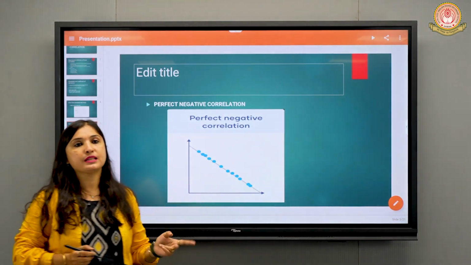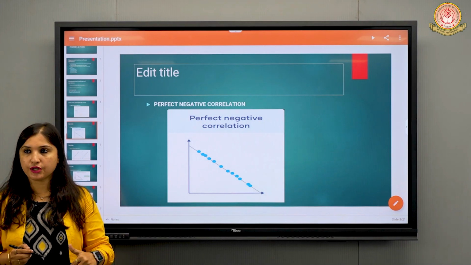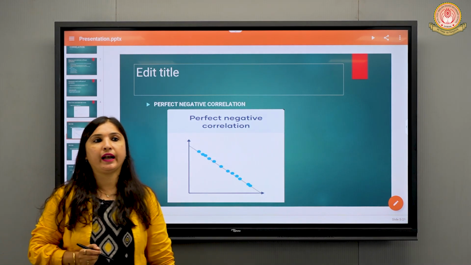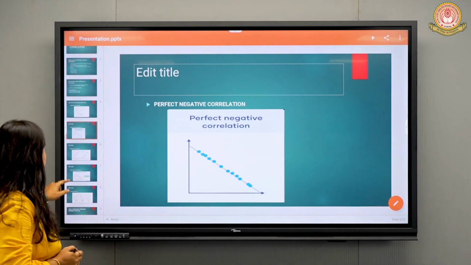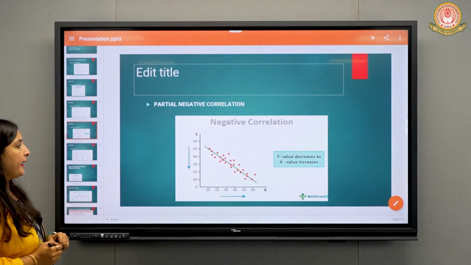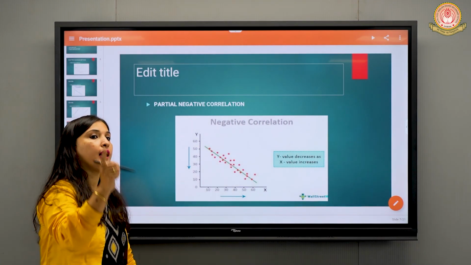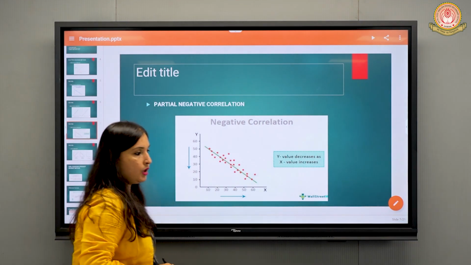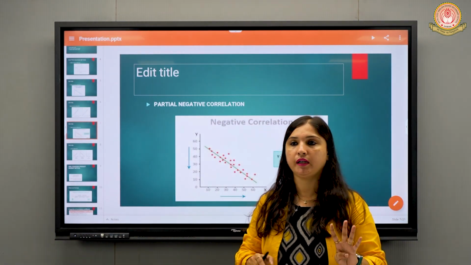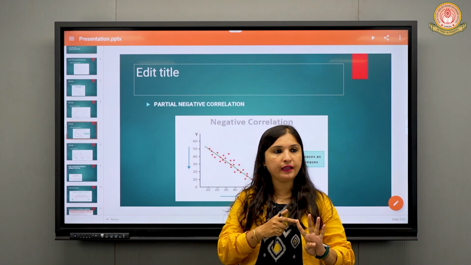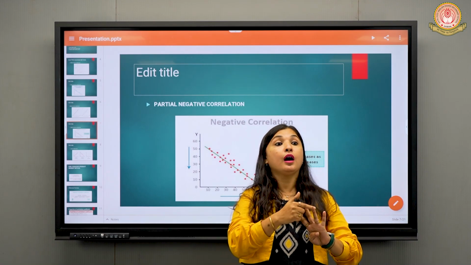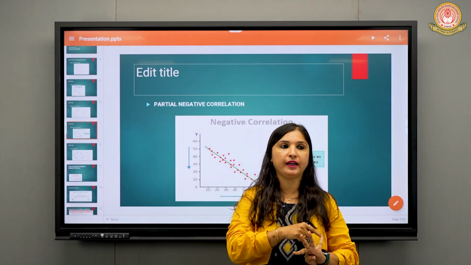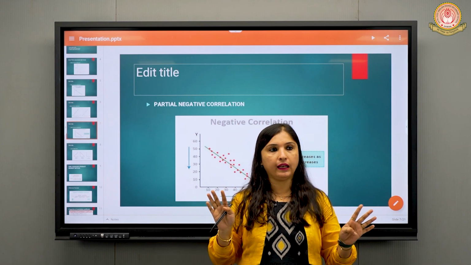Now again, if these points are going in the downward direction but are not on a straight line, what do we call them? Yes, they are negative correlation, but partial negative correlation. So we have learned four types of correlation till now: perfect positive, partial positive, perfect negative, partial negative. All these four are clear to you.